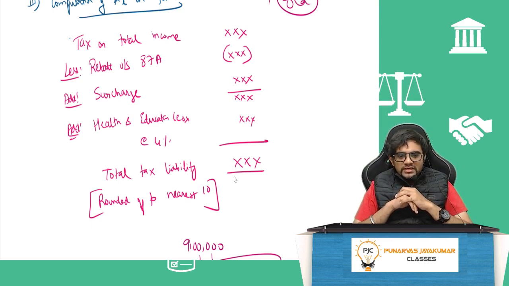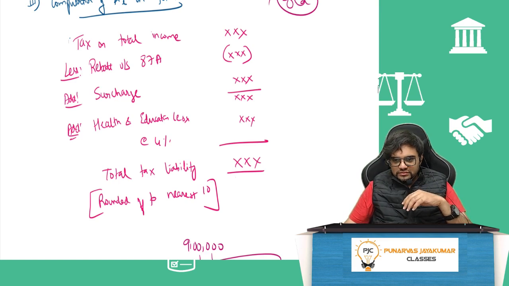Got it? Tax on total income, less rebate, add surcharge, add health and education cess at 4%, will give me my total tax liability. Fair enough.